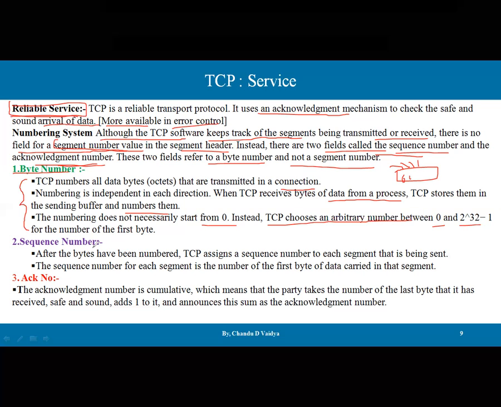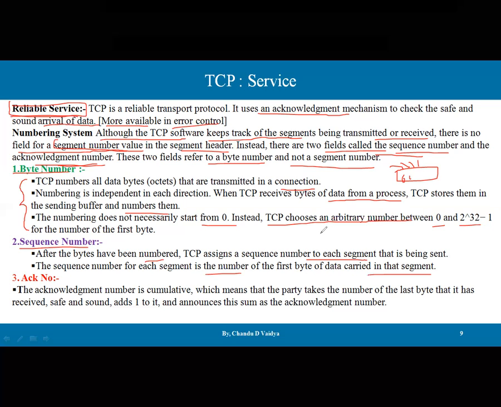Then second is the sequence number. After bytes have been numbered, TCP assigns a sequence number to each segment that is being sent. The sequence number for each segment is the number of the first byte of data carried in the segment.